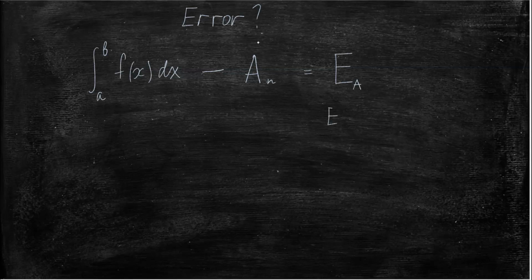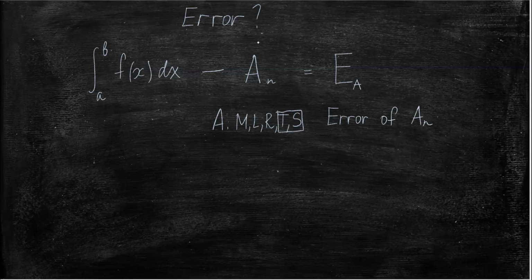And A could be M or R or L, or soon we'll learn the trapezoid rule and then Simpson's rule, so A could be anything. A is all the different approximations that we've learned. We haven't learned these two yet, but we will.